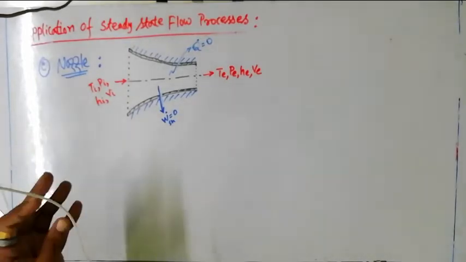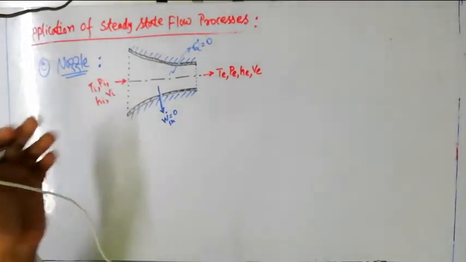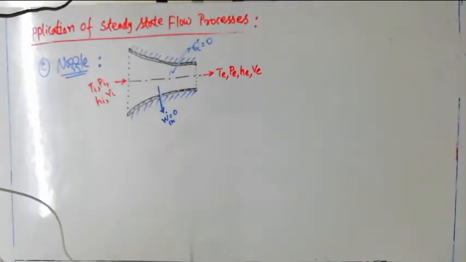That means mass and energy both come in and go out, and generally we assume that a nozzle is used to increase the velocity of flow, comparing inlet and outlet. Nozzle is a vast topic. In the old syllabus nozzle is there, but in the new syllabus I don't know whether it is going to be introduced for you or not. But nozzle is a very important device.